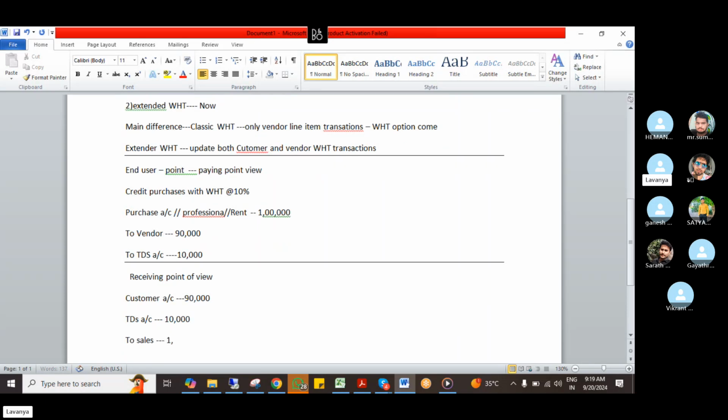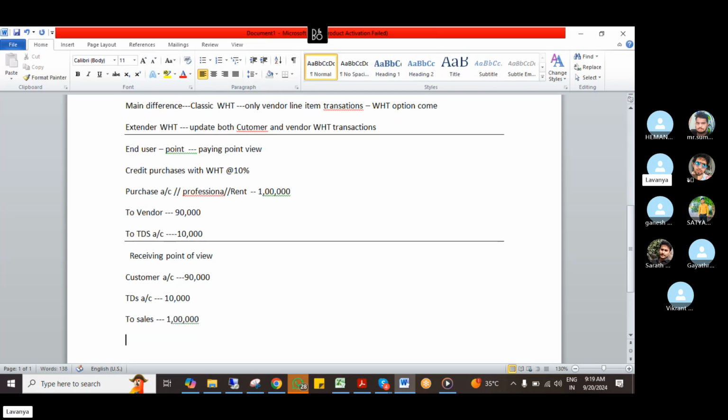for me, I have to disclose the total amount of the sales. Okay, 1 lakh I have to disclose as my sales, but I'm receiving only 90,000. What about the 10,000? The 10,000 is deducted by the person who is paying. Okay, this is how the interest will come.